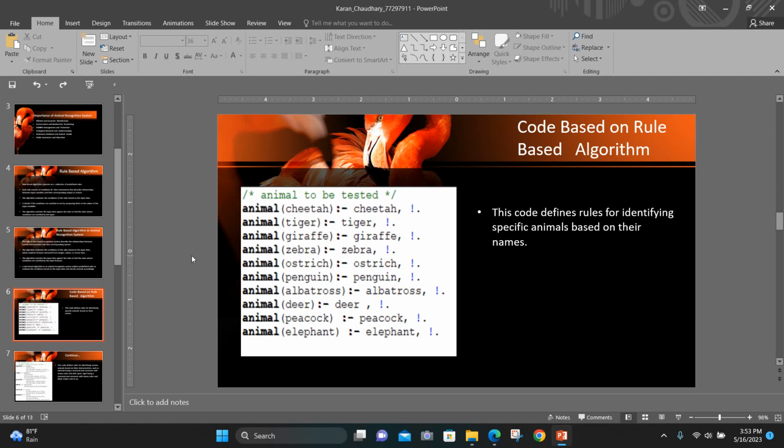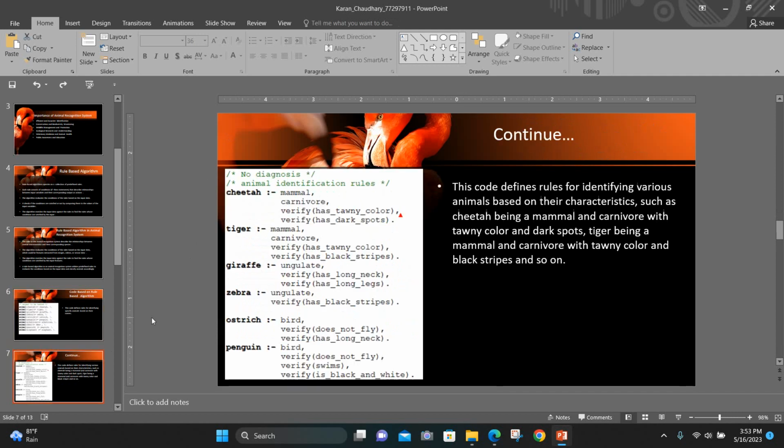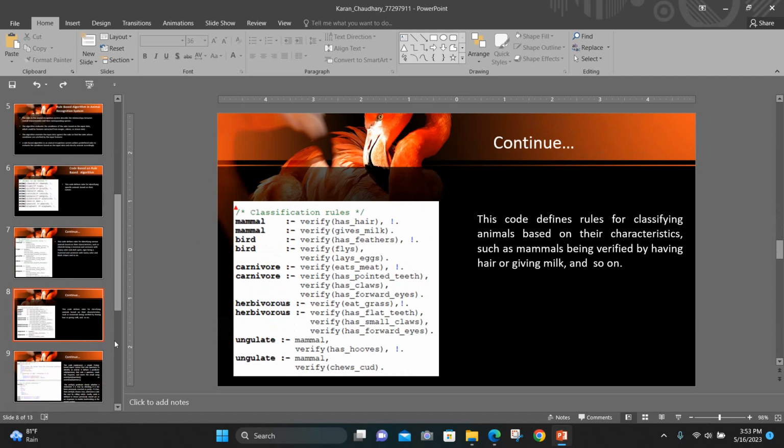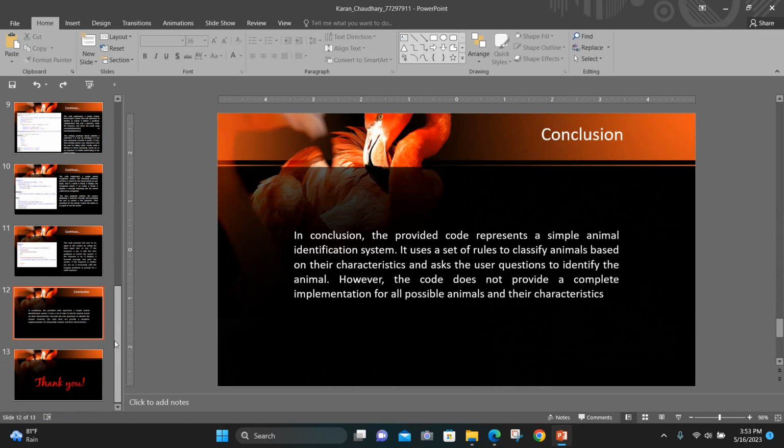Now, in conclusion, the animal recognition system based on rule-based algorithms has demonstrated promise in properly recognizing different species based on their physical attributes and categories.